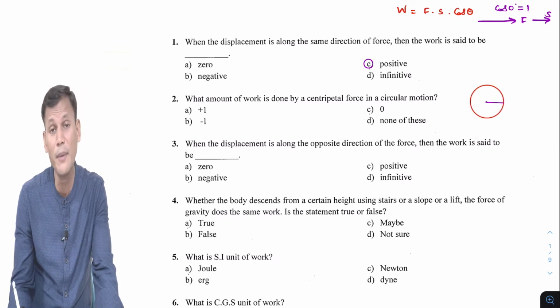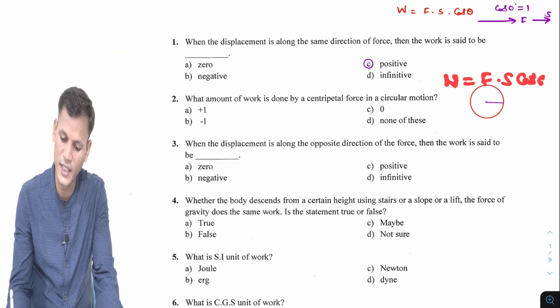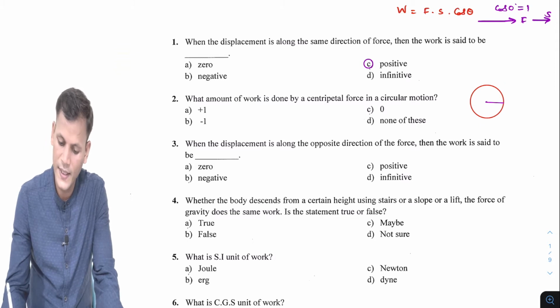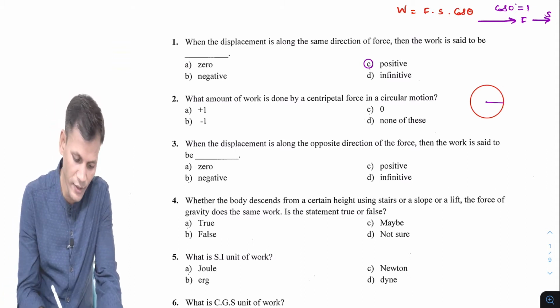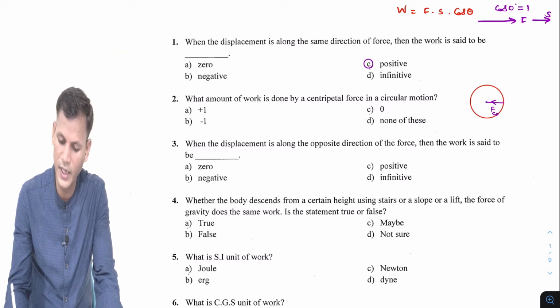Work done W is F into S into cos theta, and here theta will be 90 degrees, as it is moving in a circular path, with the force acting towards the center, the centripetal force.